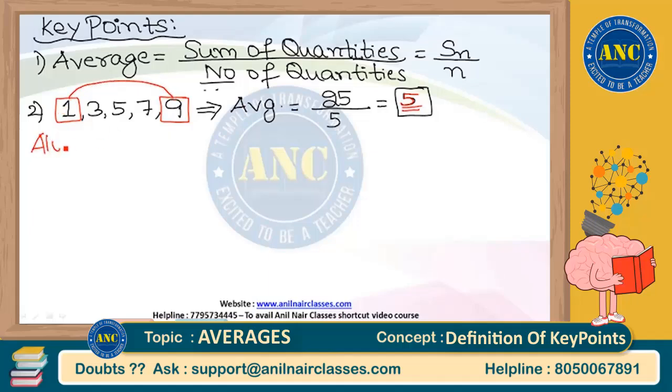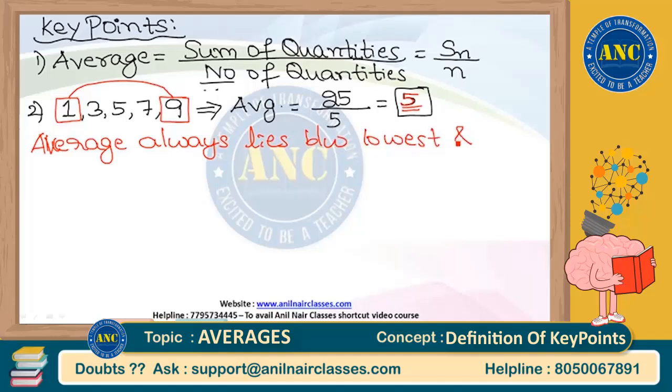Very, very important point. Average always lies between lowest and highest values in any given series.